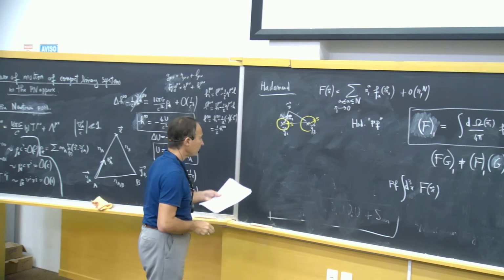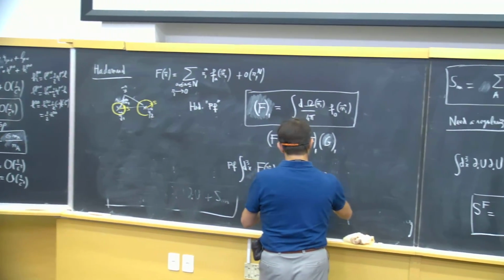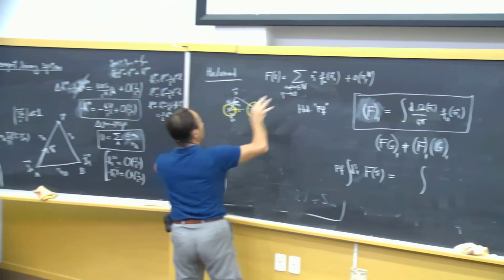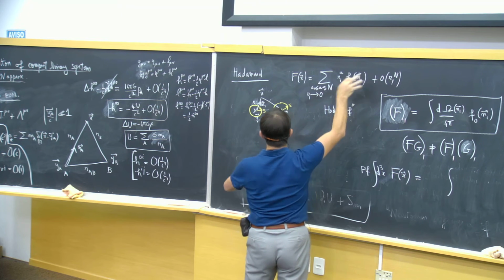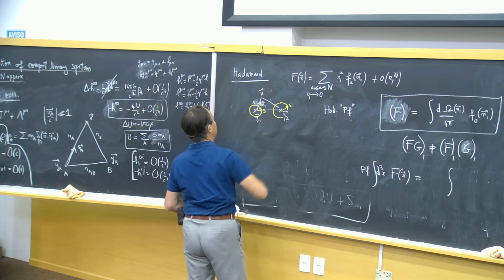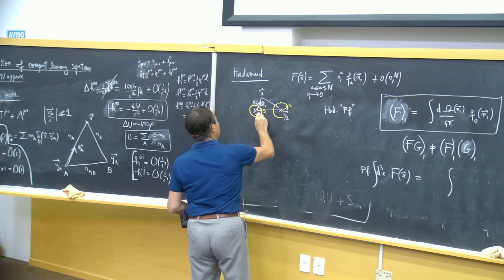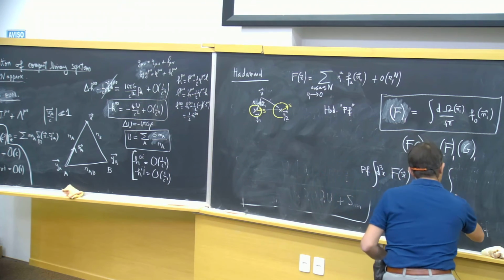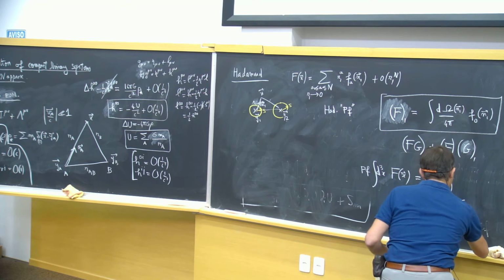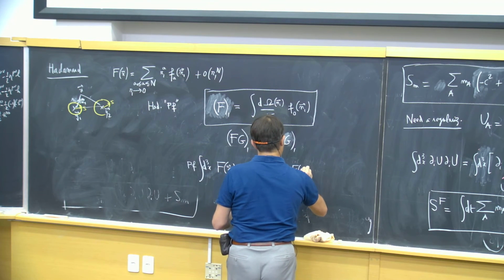And the Hadamard partie finie is defined as the integral over all space. I always assume that the functions are smooth at infinity, say with compact support, so I don't care about any divergences at infinity, or I assume that this is finite. I integrate over all space except in these two balls. So I integrate from R1 larger than S and R2 larger than S of d3x f of x.